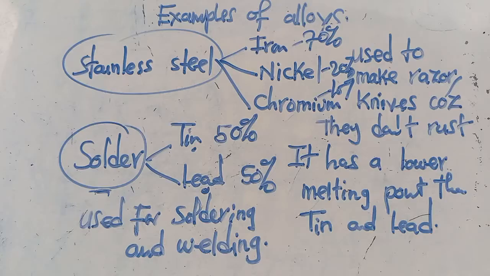So this one means that it even has a lower melting point than tin and lead. So this is where we end from. I guess you've gotten one or two things here, and I guess you are going to do better even in the exercise that I'm about to forward. Thank you.